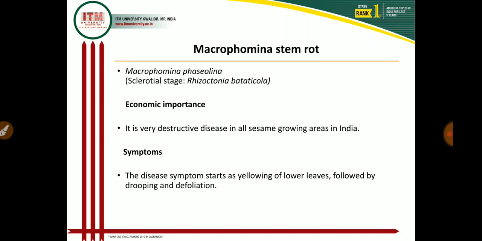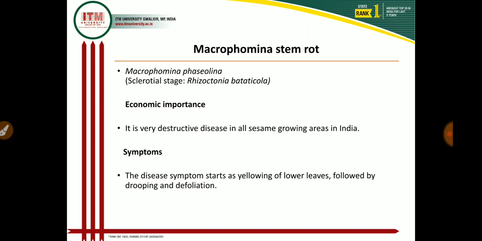So these are the very important diseases. High incidence of the disease was reported in the states of Rajasthan, Maharashtra, and Tamil Nadu in 1993 to 1994. The symptoms of the disease start as yellowing of the lower leaves, followed by drooping and defoliation of the leaves.